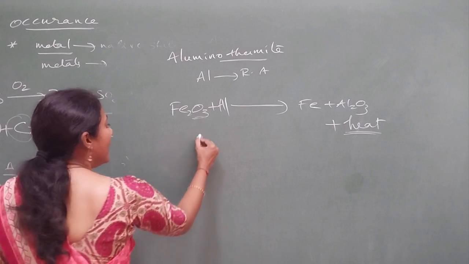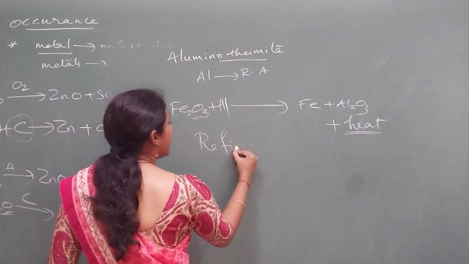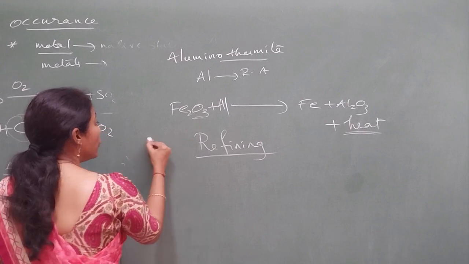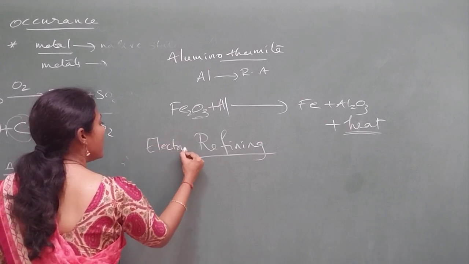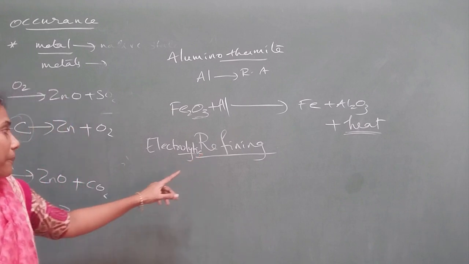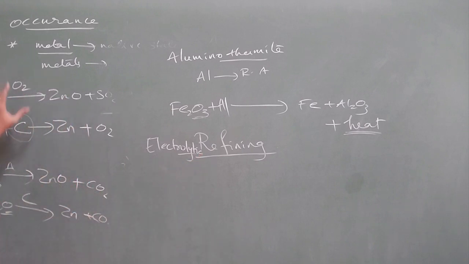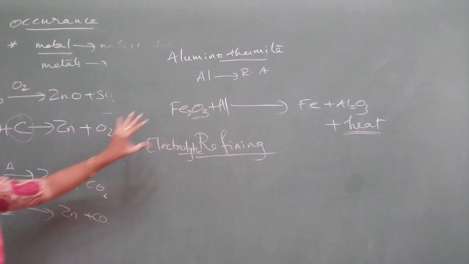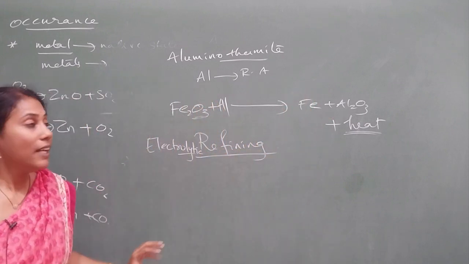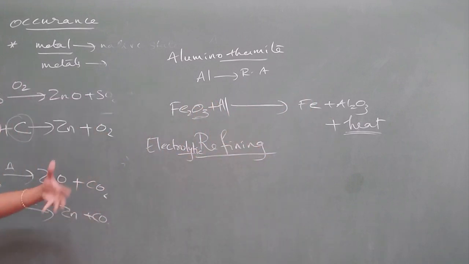So now let us talk about refining technique, electrolytic refining. First understand what we actually mean by electrolytic refining. After reduction you got zinc, after reduction you got iron. All these are not pure metals. There are some impurities after extraction.